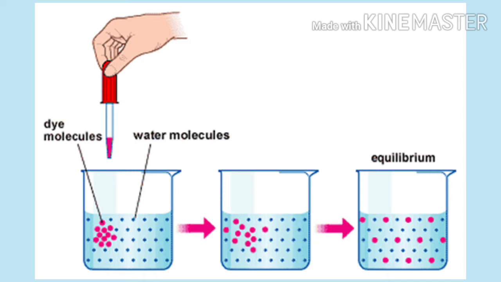When the dye molecules spread thoroughly through the water and the solution reaches equilibrium, there is no further diffusion. So diffusion is not a continuous process. It stops when there is equilibrium.